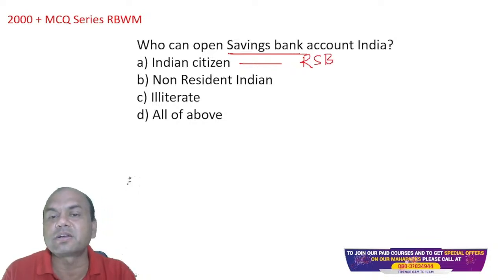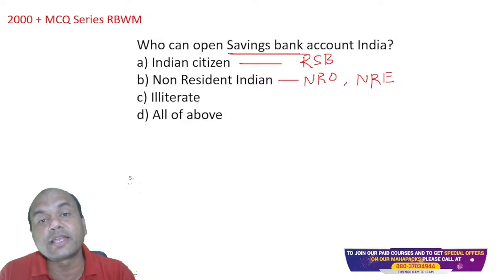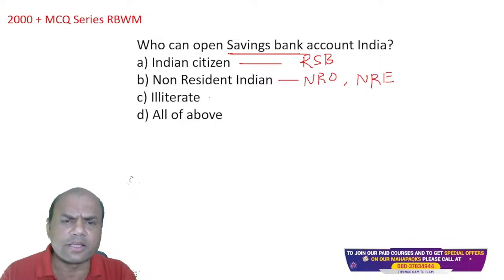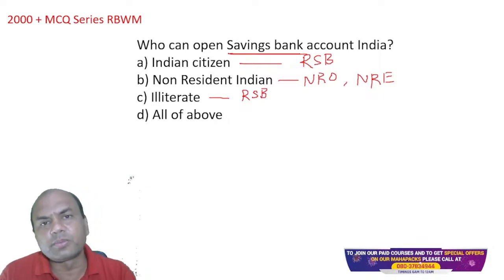When an NRI opens a savings account, it can be two types, NRO or NRE. Both are allowed: non-resident external and non-resident ordinary. Both are non-resident accounts. Illiterate, yes, obviously. That is RSB only. So anyone can open the savings account.